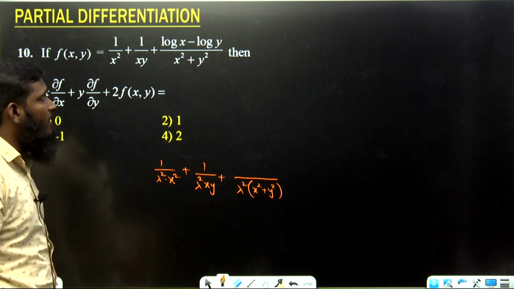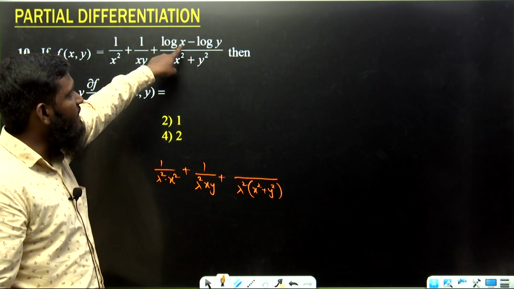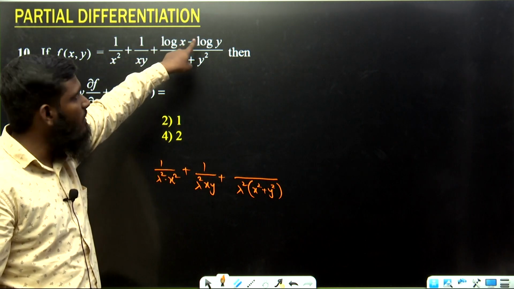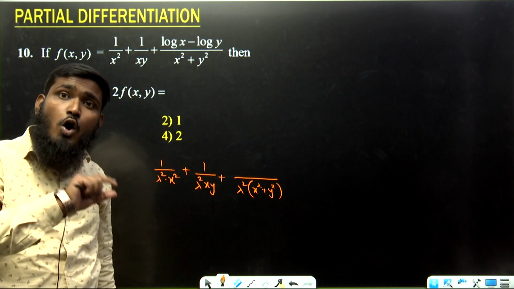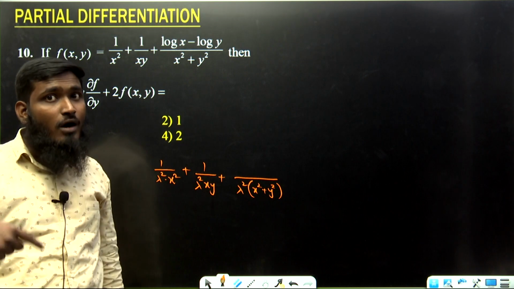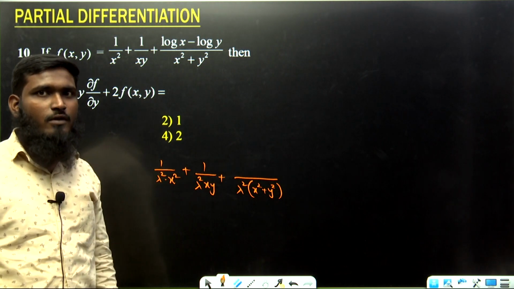Like this we have taken. But over here, if you are substituting lambda x in the place of x, lambda y in the place of y, we can't take lambda as common because it is log lambda x, log lambda y. We can't take lambda as common for the logarithmic function.